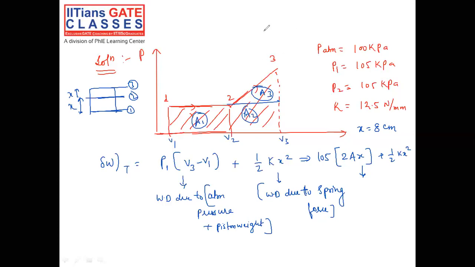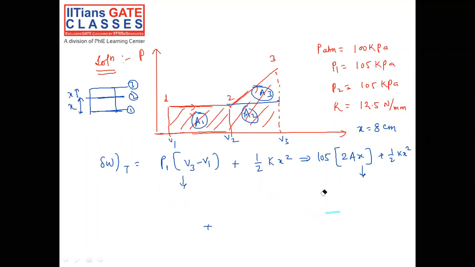Now let me clear some of the portion so that I can write the remaining steps of the solution. 105 kilopascal means 10 power 3. 2 into area, given as 300 centimeter square, into 16 into 10 power 6.